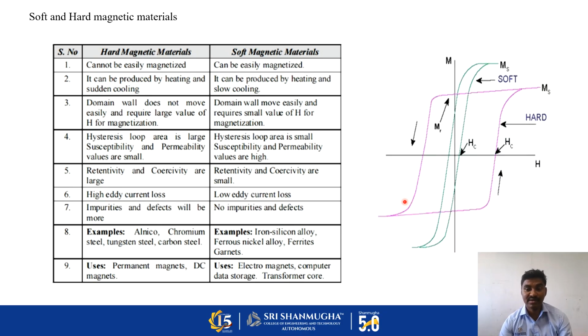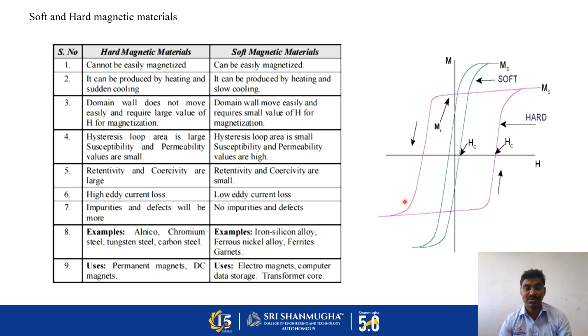In the same way, a huge amount of magnetic field in the opposite direction is required to convert it into non-magnetic material. This is the case in hard magnetic material. On the other hand, soft magnetic material has a very small loop area. A small field is enough to get saturation magnetization or to convert the magnetic material into non-magnetic material.